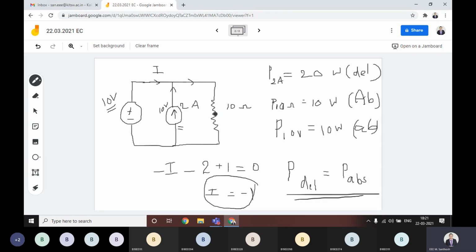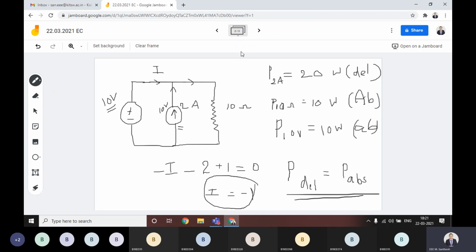If you have this kind of doubt when you are calculating this kind of theorem verification, you can assume either way. This kind of circuit can be solved in three ways. I assumed that there is no current flow this side.